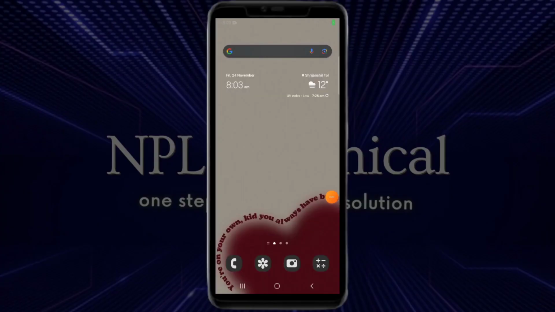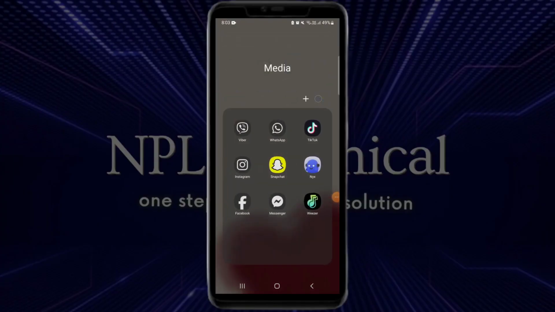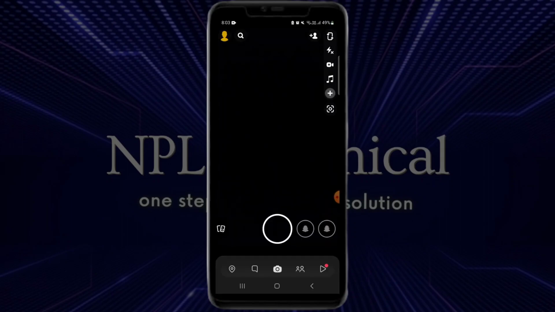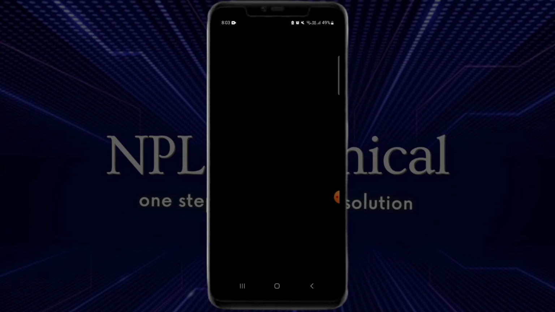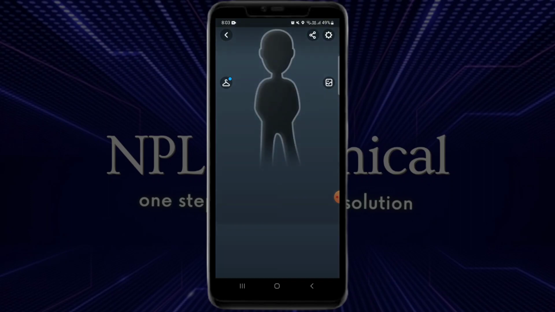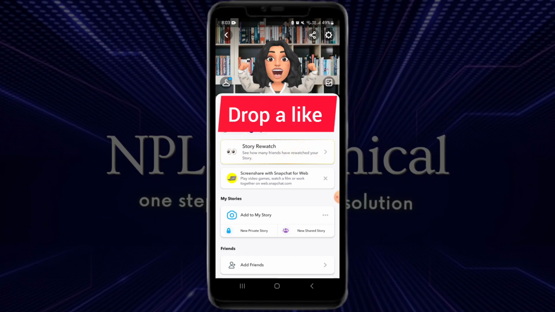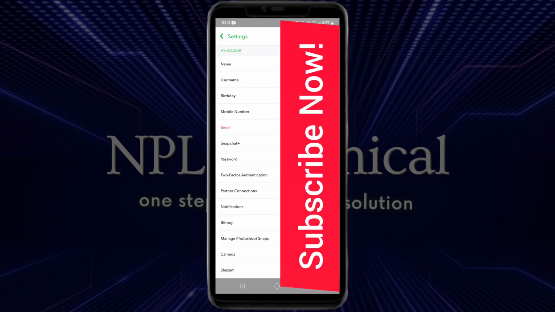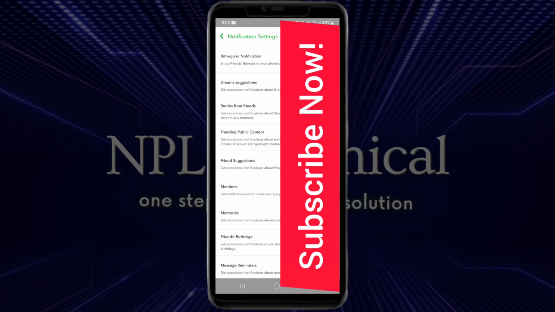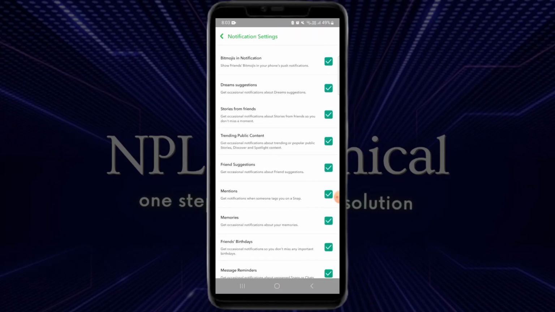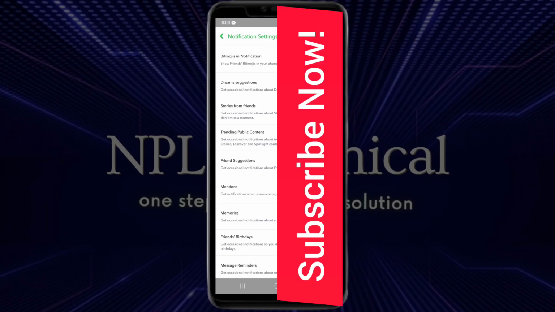So the first thing that you have to do is open the Snapchat app on your phone. Then you have to click on the profile icon that you see in the top left region of your screen. After that, you have to click on the settings button on the top right corner of your screen. Once you have clicked on settings, you will be able to see an option that says notifications, on which you have to click. Then after that, you have to make sure that all the options are checked from the notifications list.